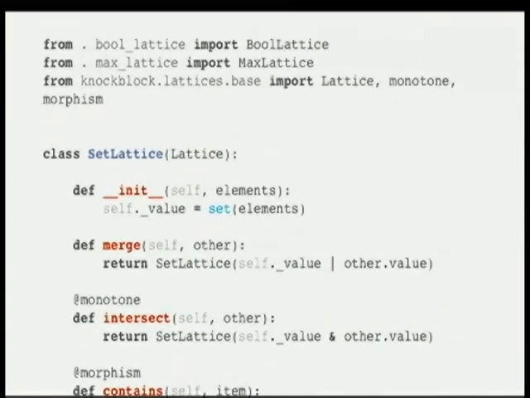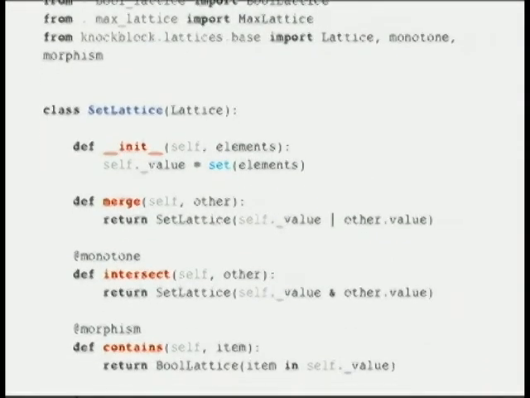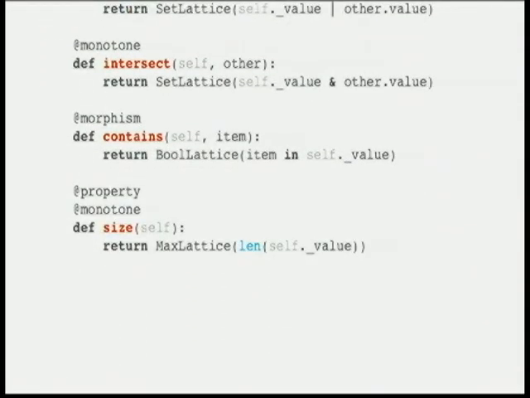We have little decorators that will tell the evaluator that a given function is monotone or it's a morphism. And a morphism is just a subset of a monotonic function. Basically, the difference is that monotonic functions kind of map a lattice to another lattice where you can think of it as the cardinality of the results being kind of the same. Like a map on a set lattice, if you're trying to add some numbers together, as long as the result's the same size. But a morphism can change the size, so contains returns a bool lattice, which isn't the same size as a set kind of thing. It's one way of thinking about it.